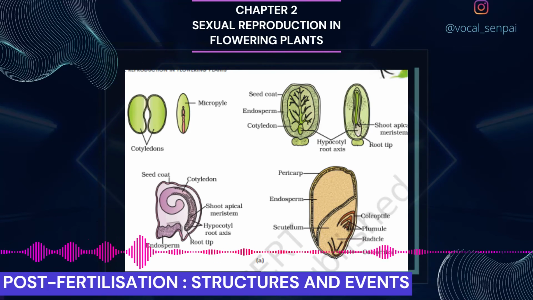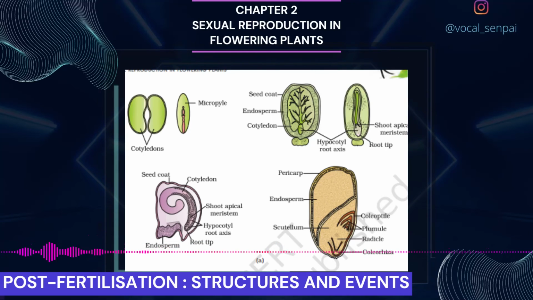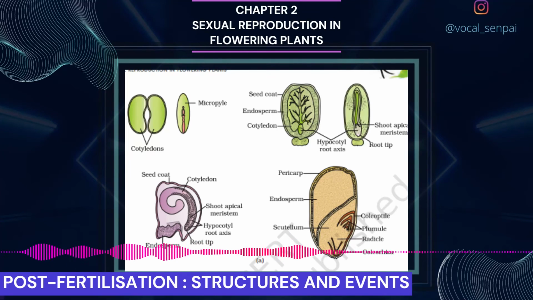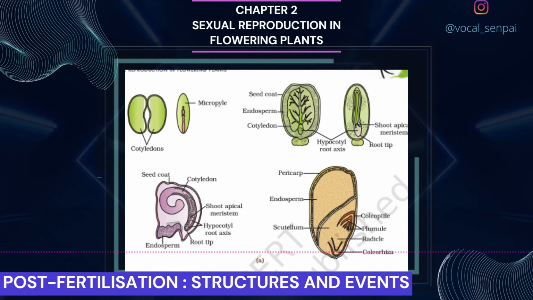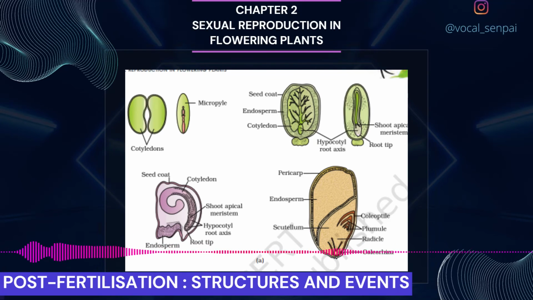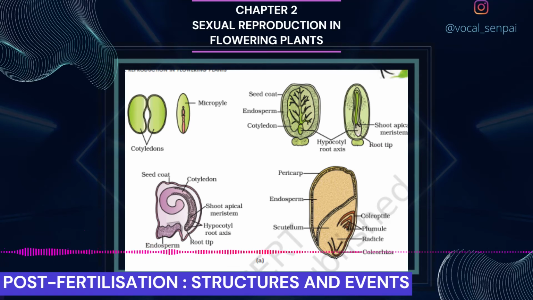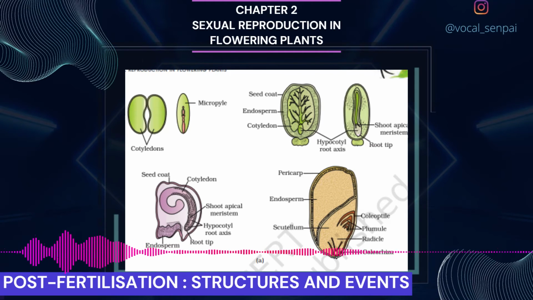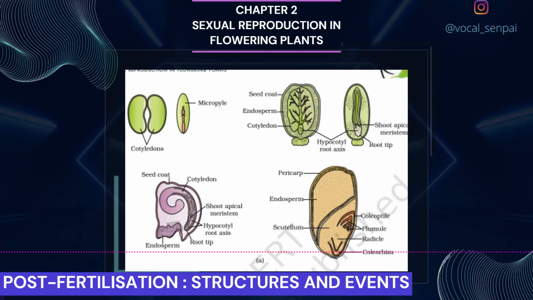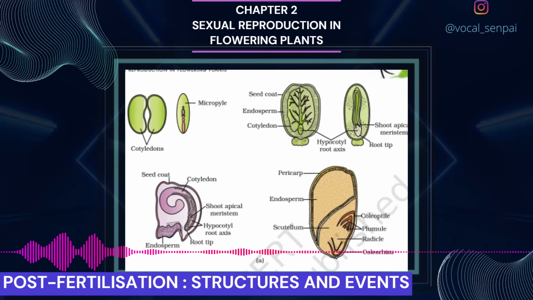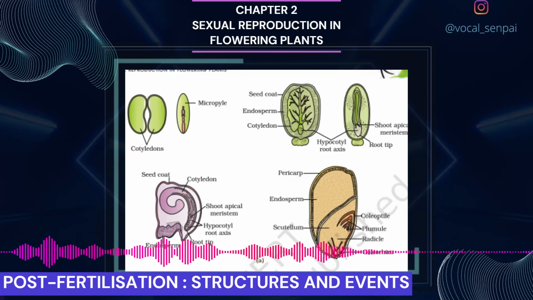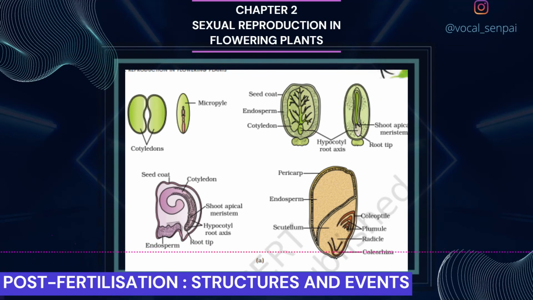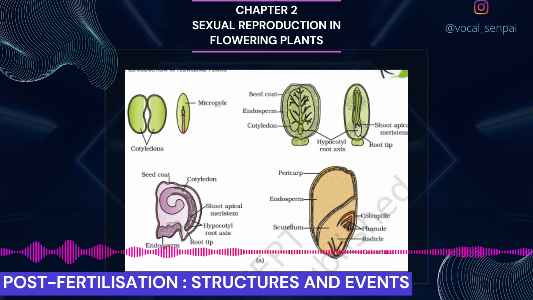The embryo may enter a state of inactivity called dormancy, or if favorable conditions are available, adequate moisture, oxygen and suitable temperature, they germinate. As ovules mature into seeds, the ovary develops into a fruit, that is, the transformation of ovules into seeds and ovary into fruit proceeds simultaneously. The wall of the ovary develops into the wall of the fruit called pericarp. The fruits may be fleshy as in guava, orange, mango, etc., or may be dry as in groundnut and mustard, etc.